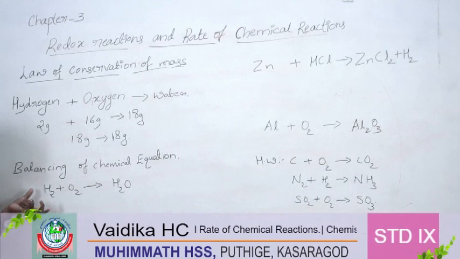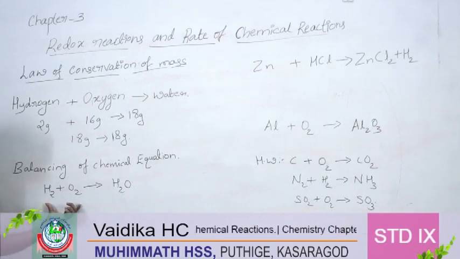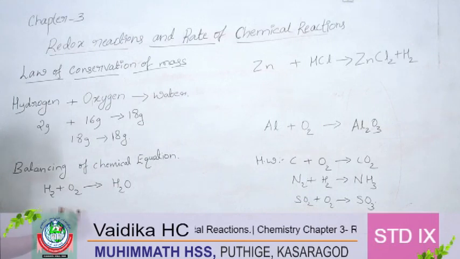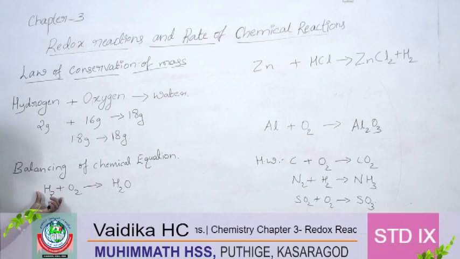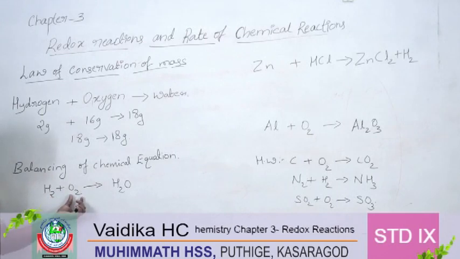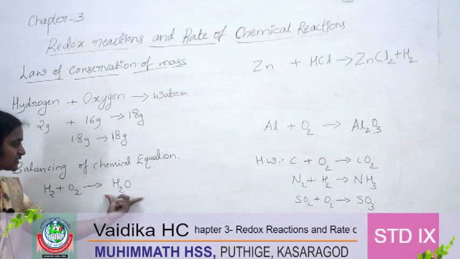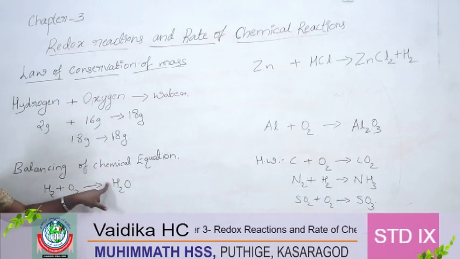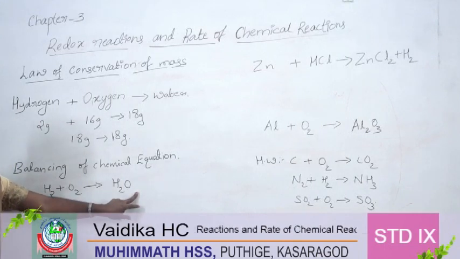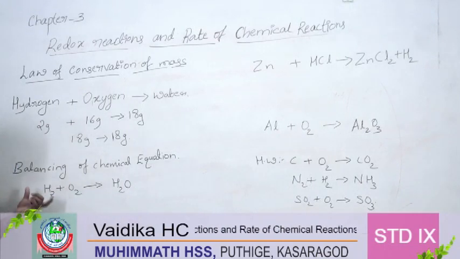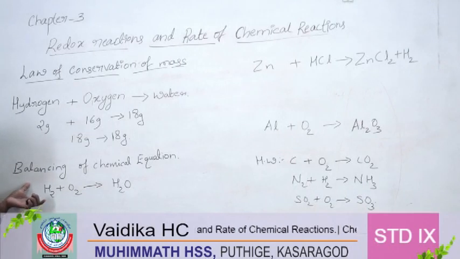This is now an unbalanced equation. Why? Here the number of atoms on the reactant side and the product side are different, right? Here 2 hydrogen atoms are there. Here 2 oxygen atoms are there on the reactant side. But on the product side 2 hydrogen atoms are there, but only one oxygen atom. So now we have to balance this equation.